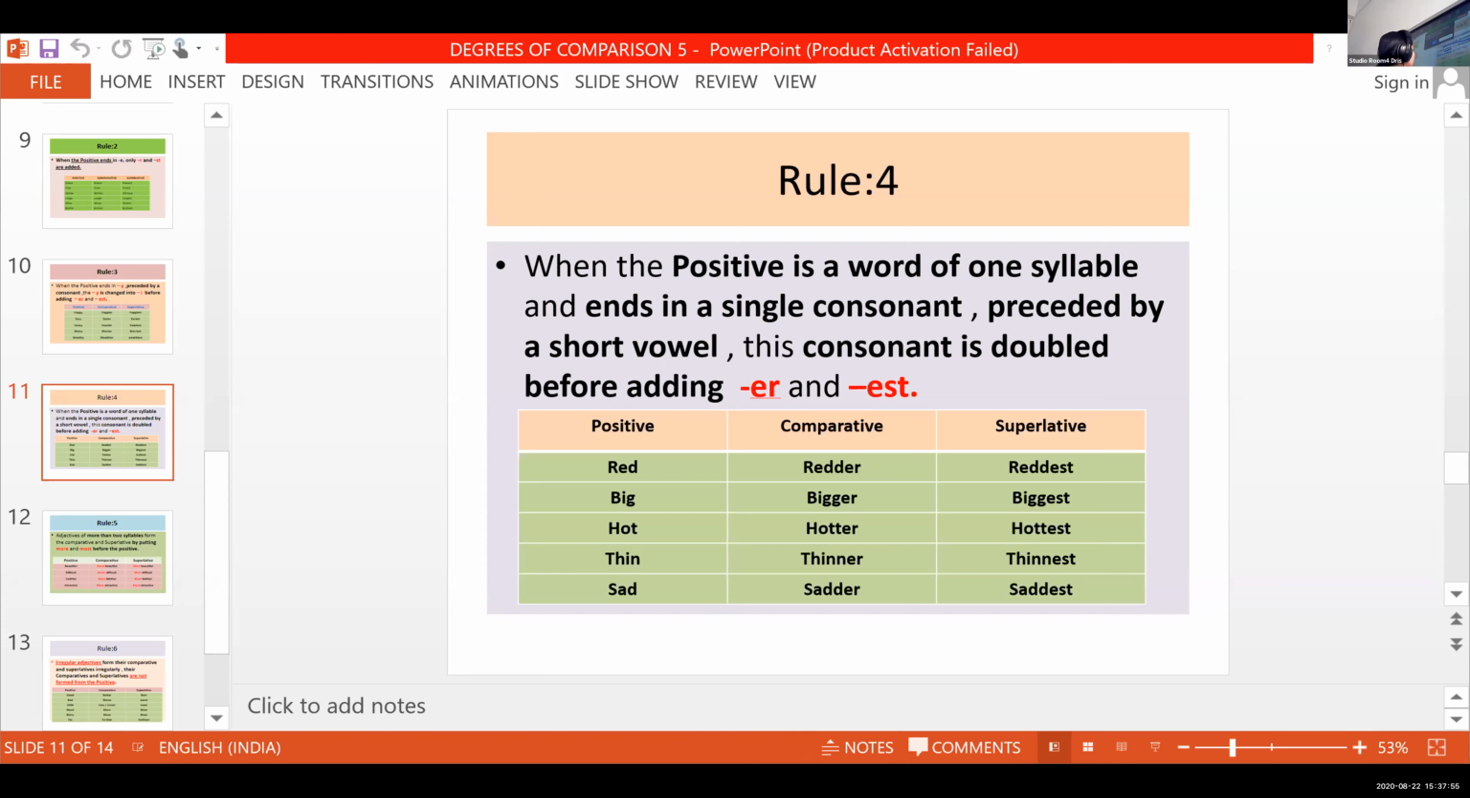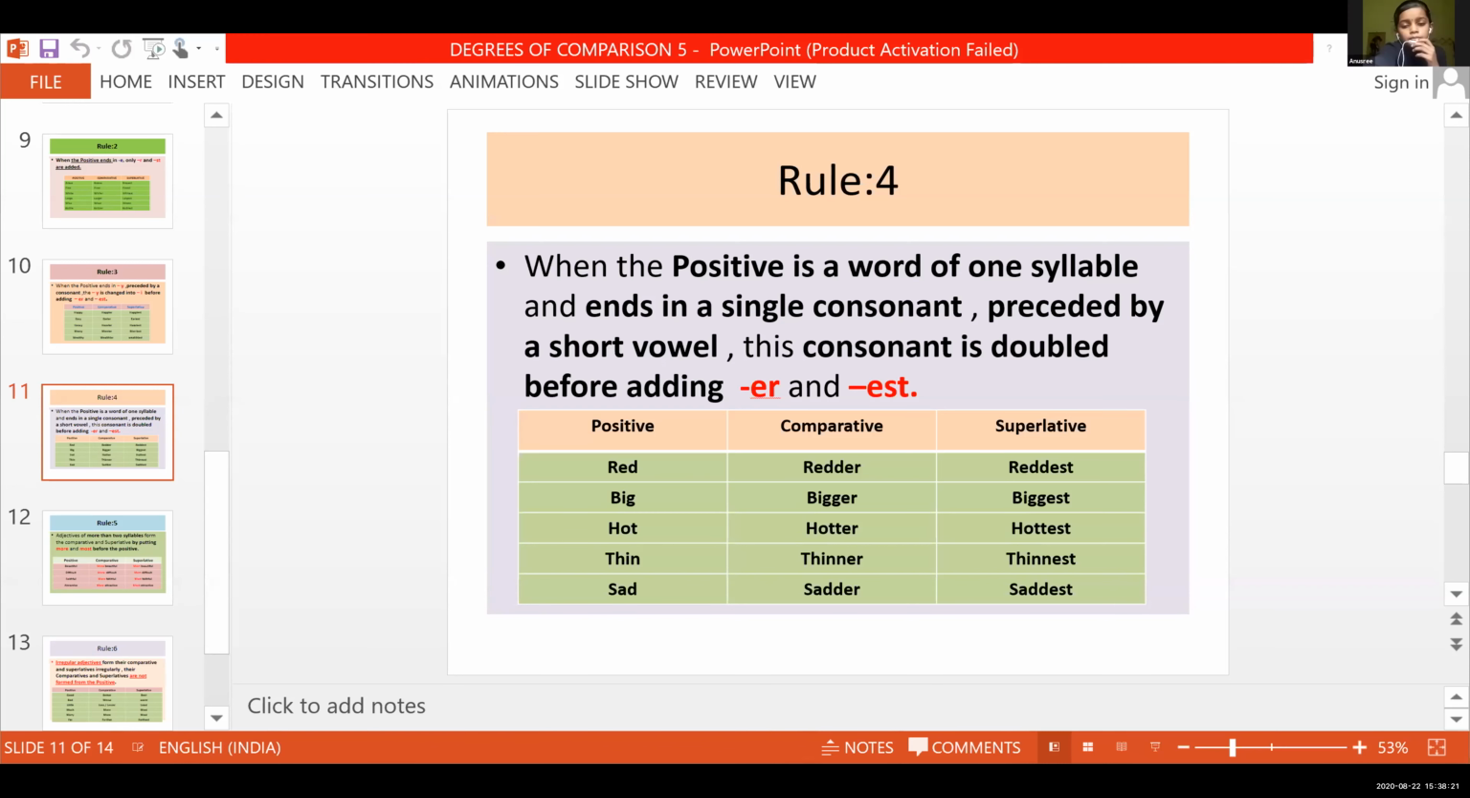T is a consonant, G is a consonant, N is a consonant, and D is also another consonant letter. See, not only ending in a consonant, but also a single consonant, no double consonant, only a single consonant letter, and also preceded by a vowel. A, E, I, O, U are the vowels in English grammar, right?